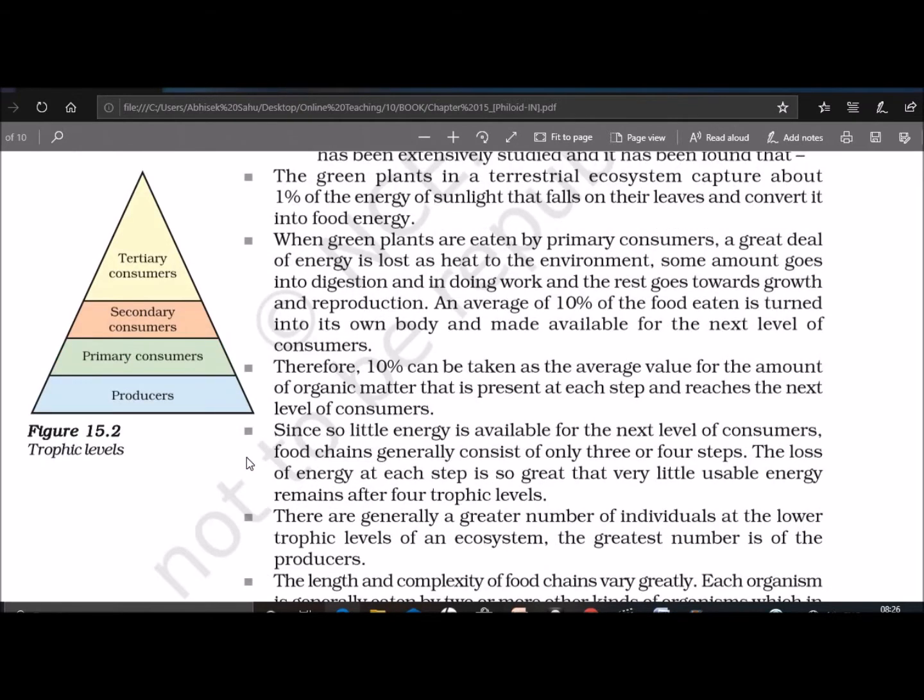The energy transfer occurs across each level. However, 100% energy transfer from one trophic level to another is not possible, as energy losses are involved at each step.